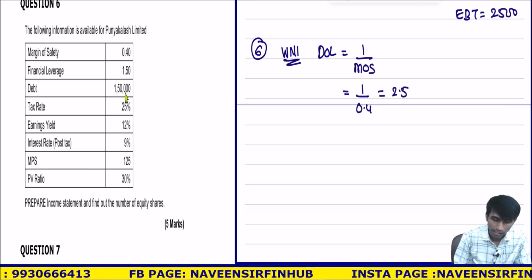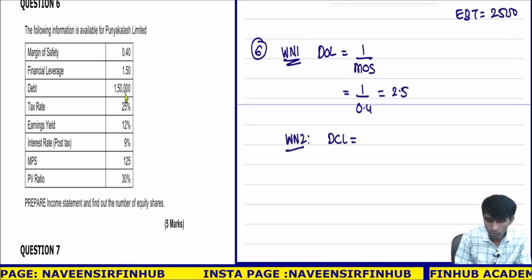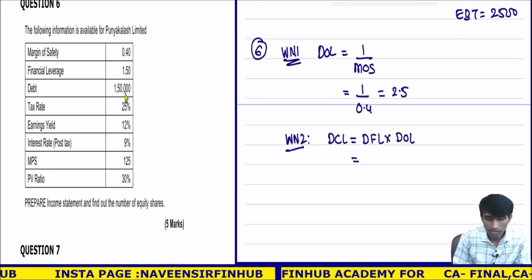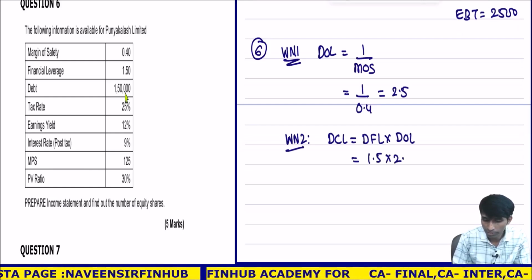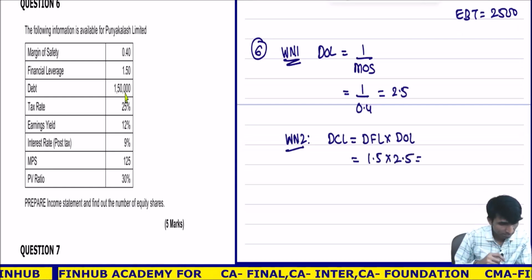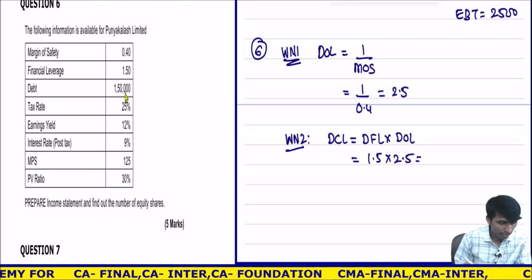So I know this. Working note number 2. DCL is equal to DFL multiplied by DOL, so that is 1.5 multiplied by 2.5. I don't know whether it will be required or not, but still.